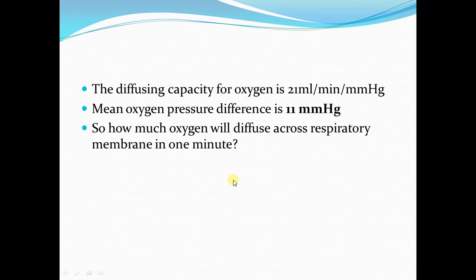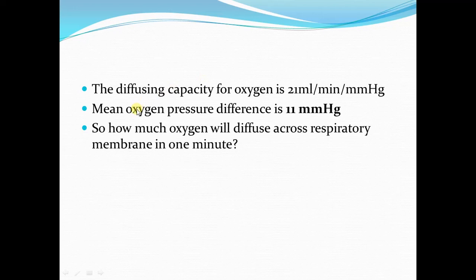It means that 21 ml of oxygen will diffuse across the respiratory membrane in 1 minute if the partial pressure difference of oxygen across the respiratory membrane is 1 millimeter of mercury.